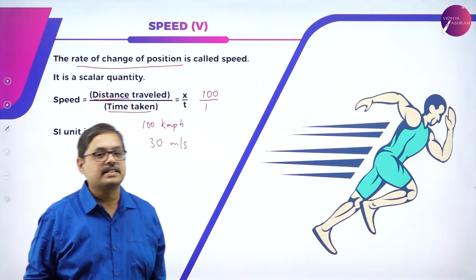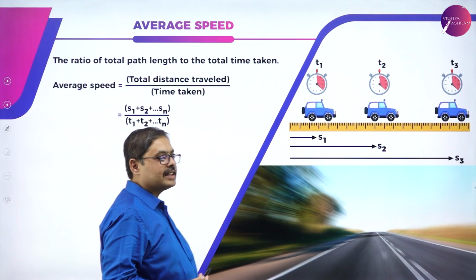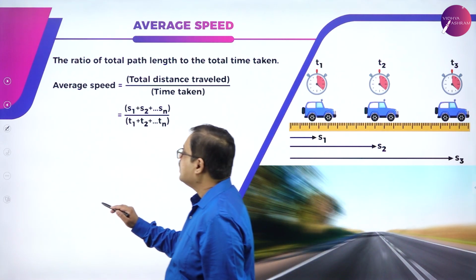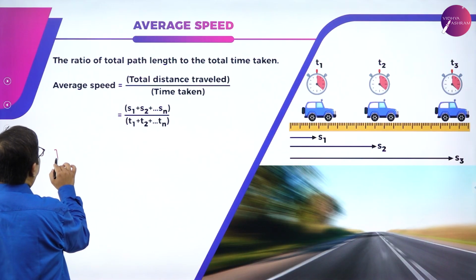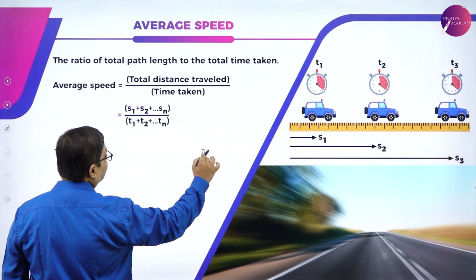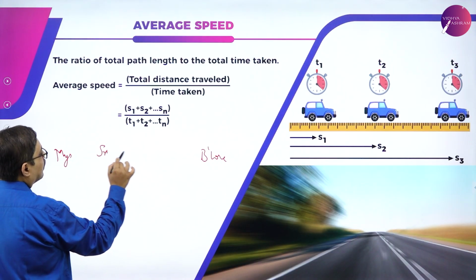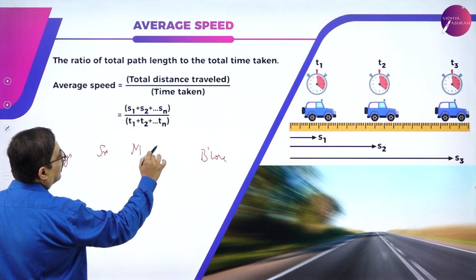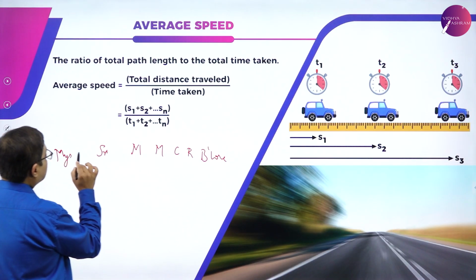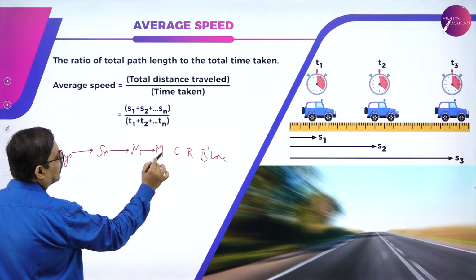Once I understand the speed, the next thing is how to understand the average speed. See, let me take an example. If I want to travel from Mysuru to Bangalore, I generally get Srirangapatna, Mandya, Maddur, Channapatna, Ramanagara. So I travel from Mysuru to Srirangapatna, Srirangapatna to Mandya, Mandya to Maddur.